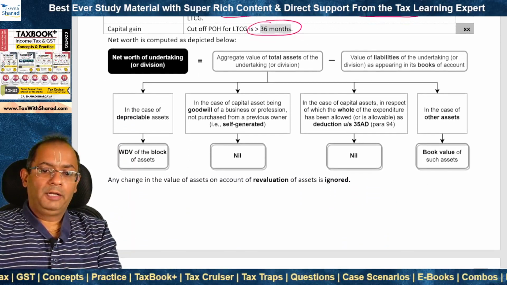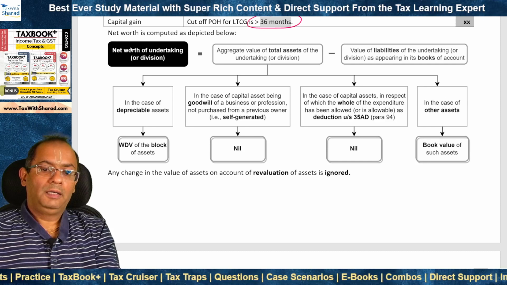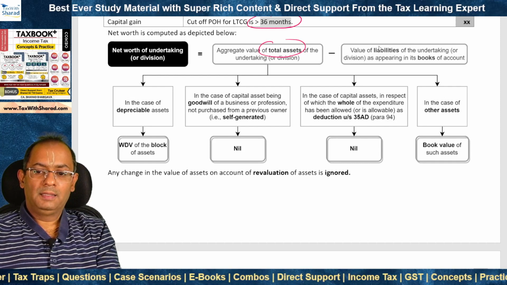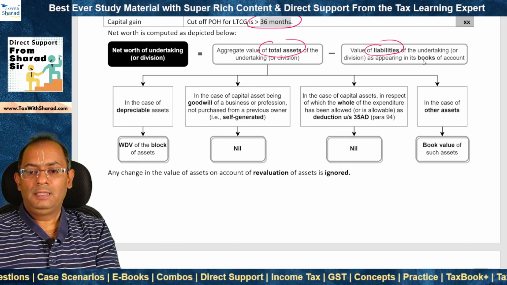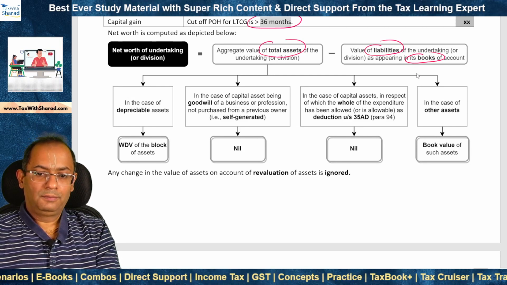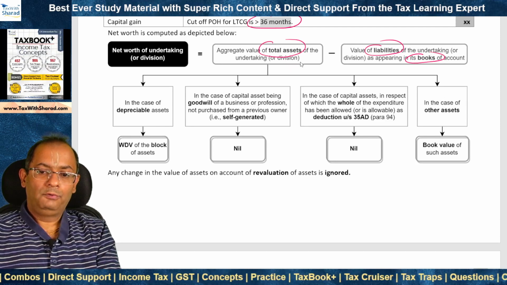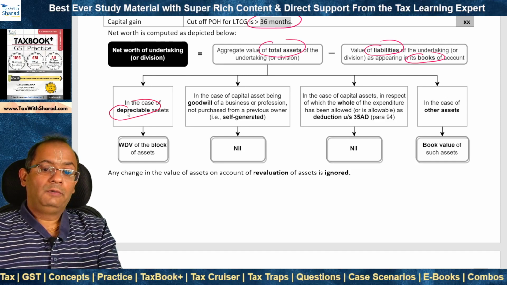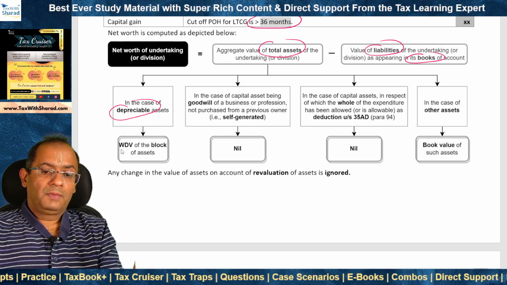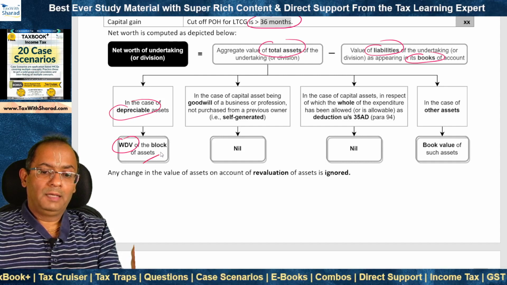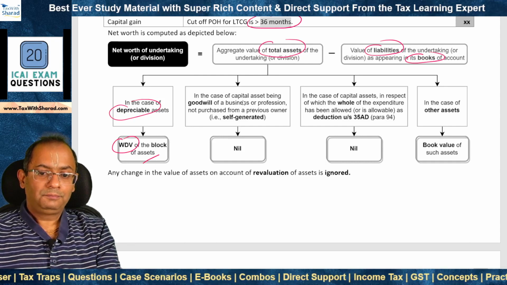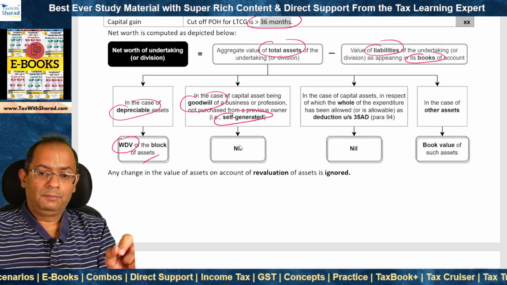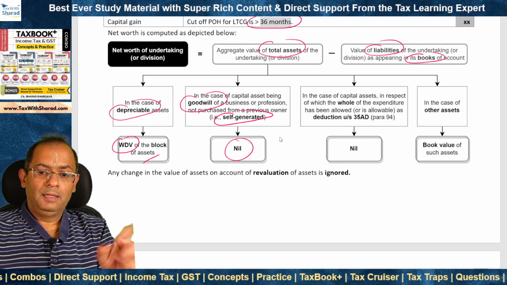What is the meaning of net worth? Net worth of the undertaking or division is equal to the aggregate value of total assets minus what? The value of liabilities as appearing in the books of account. How do we determine the aggregate value of total assets? There are 4 considerations involved. In the case of depreciable assets, we take the written down value of the block of assets computed under the Income Tax Act. In the case of self-generated goodwill of business or profession, the value we take is nil.